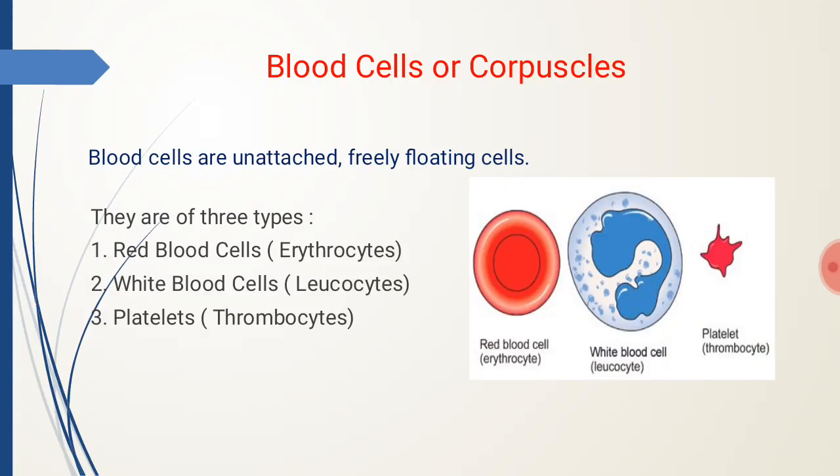Blood cells or corpuscles. Blood cells, also called corpuscles, are unattached, freely floating cells. They are of three types. Red blood cells, also known as erythrocytes. White blood cells, also known as leukocytes, and platelets, also known as thrombocytes. Now, we will discuss these cells in detail.